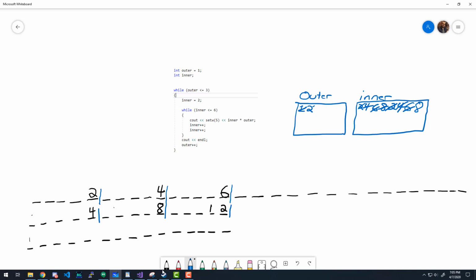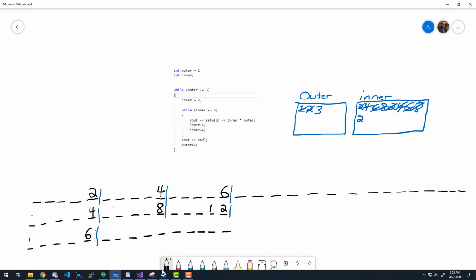So outer plus plus, this turns into a 3. Now we're going back to the top here. We ask, is 3 less than or equal to 3? That's still true. So we set inner equal to 2. So inner becomes 2. Now, while 2 is less than or equal to 6, that's true. See out set W of 5. So we count our 5 again. And then I'm going to make a little mark there for me. And we do inner times outer. So 3 times 2 is 6.